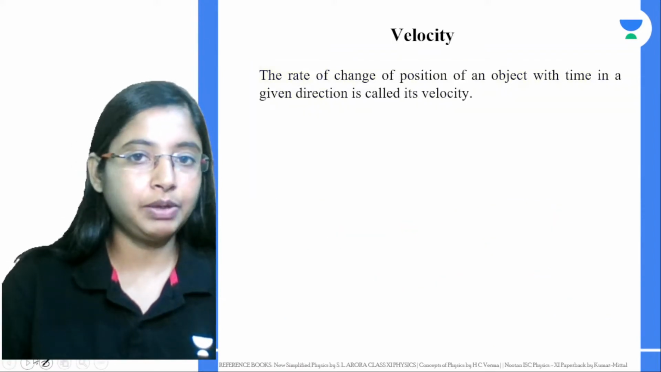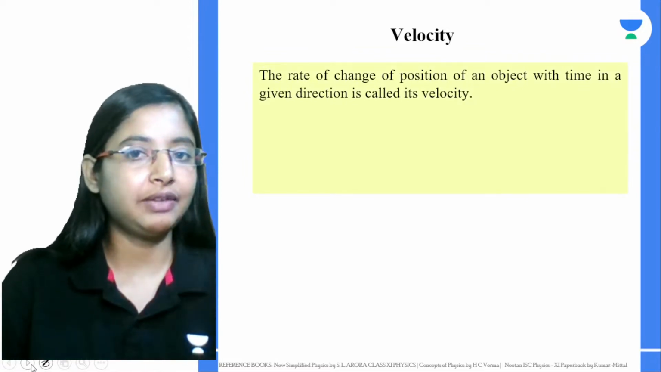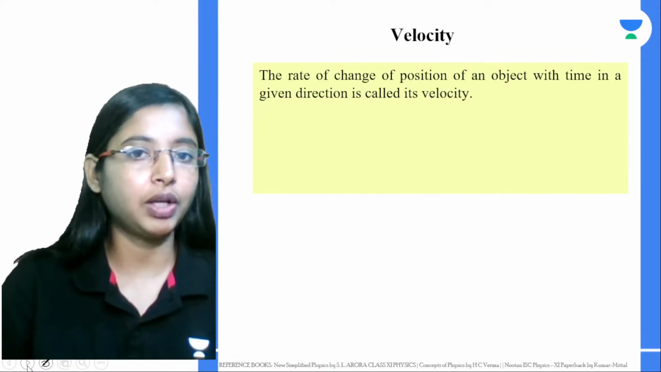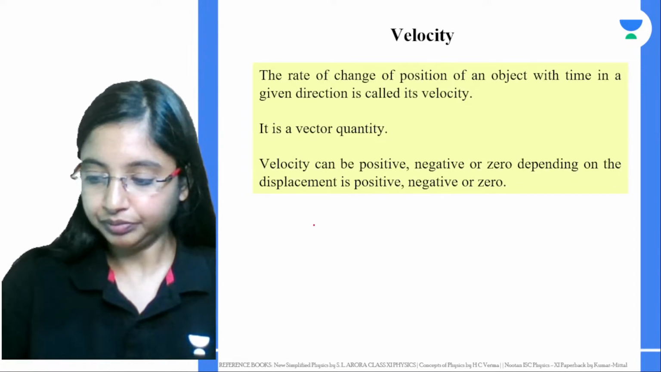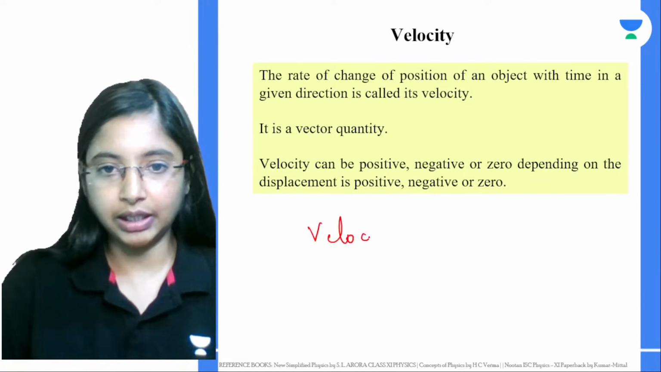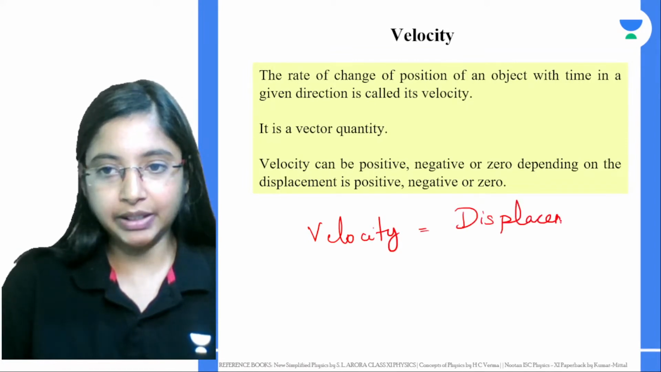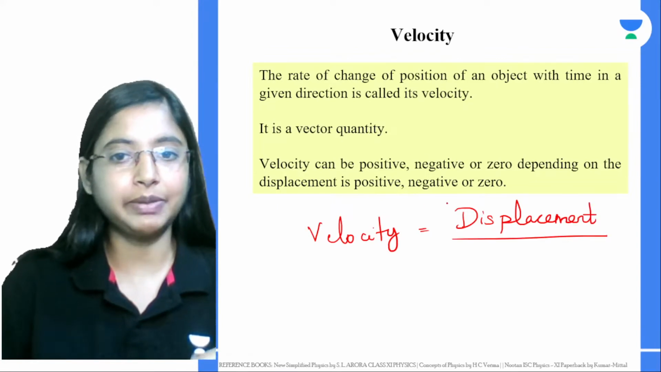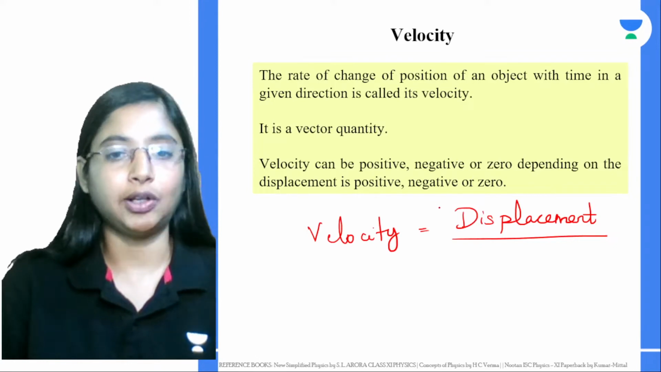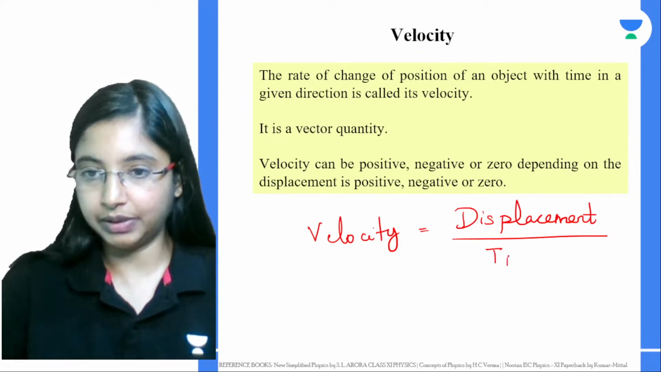Now, similar to speed, we also have velocity. The rate of change of position of an object with time in a given direction is called velocity. When we're talking about velocity, displacement comes into the picture. It's a vector quantity, and you can always give velocity as displacement by time. Since displacement can be negative, positive or zero, velocity can also be positive, negative or zero.